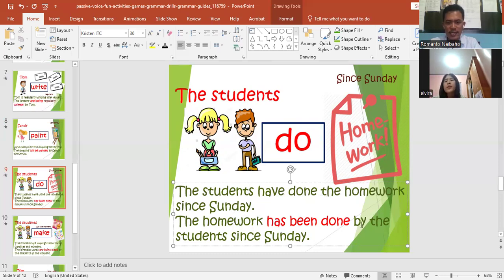Tugas itu telah dikerjakan oleh siswa-siswi sejak hari Minggu. Okay, the homework has been done by the students since Sunday. Yeah, I will make one sentence. Please take your time to think and change it into passive. My dad has read some magazines.